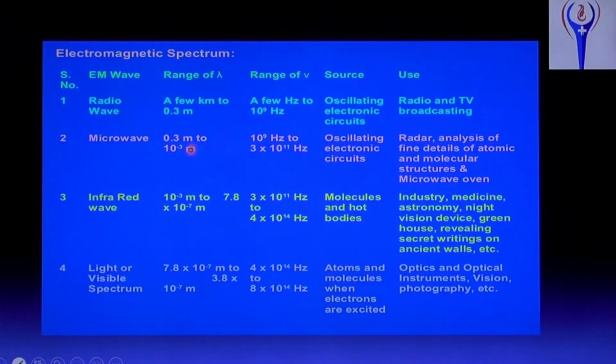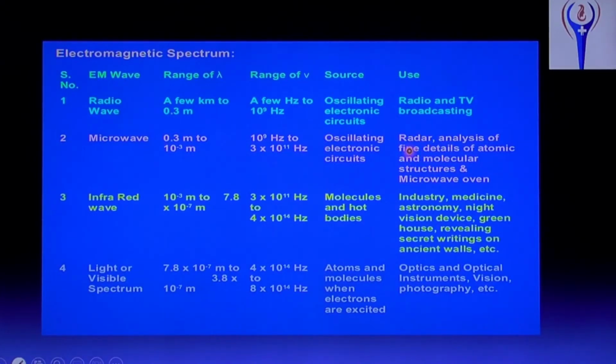Microwave: wavelength range 0.3 meter to 10 power minus 3 meter, and its frequency 10 power 9 hertz to 3 into 10 power 11 hertz. Source: oscillating electronic circuits. Application: used in radar. What is radar? Expand radar.